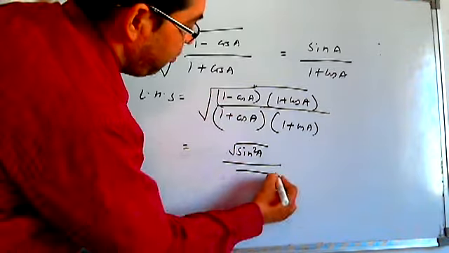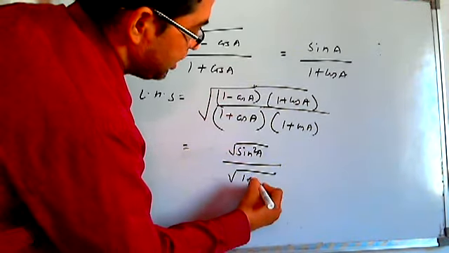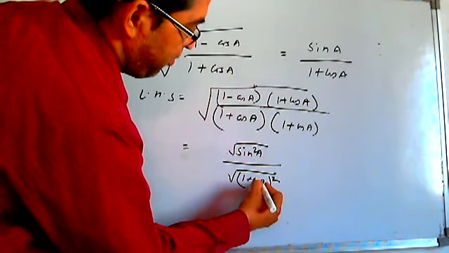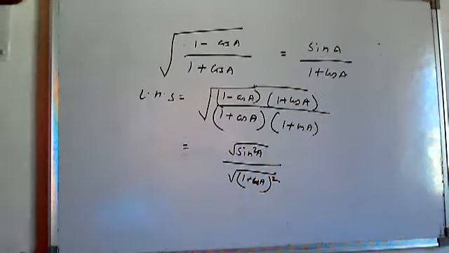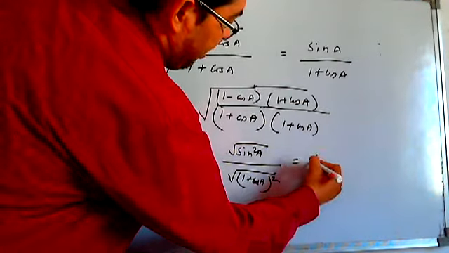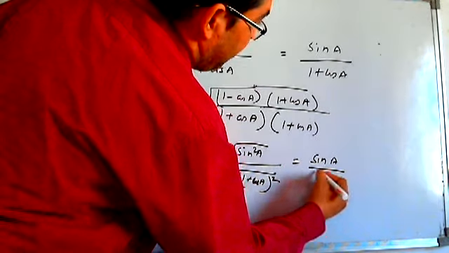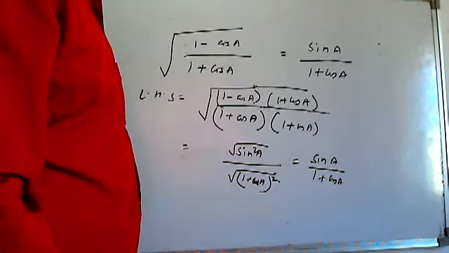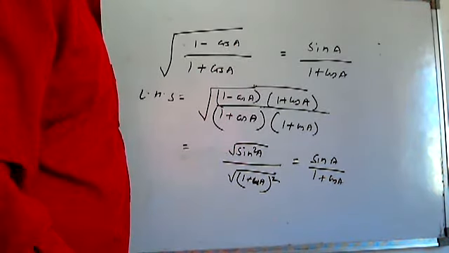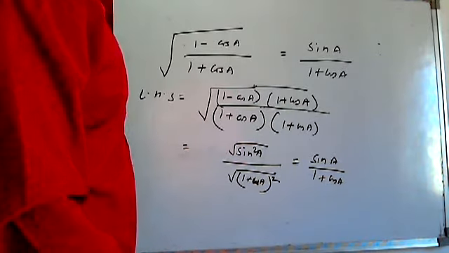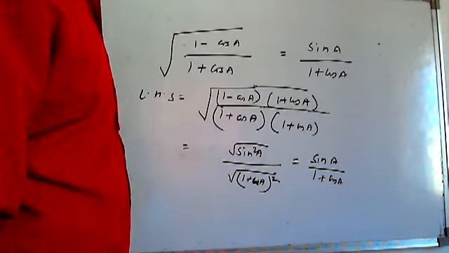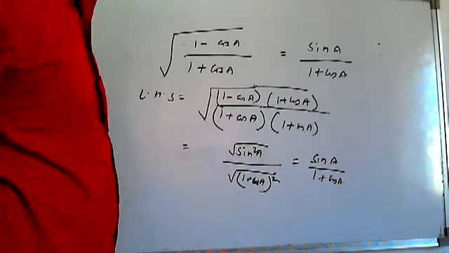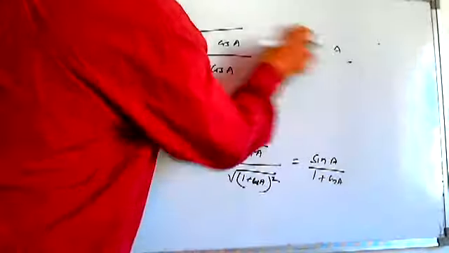And here you write it like (1 + cos A) whole square. My handwriting is not that good, just cope with me. See here, it's coming out to be sin A by 1 plus cos A. This is the thing we have to prove. So what we are observing here is that whatever the problem is, if we just keep a view on the RHS, the thing is done. Okay, one more problem I'm discussing.